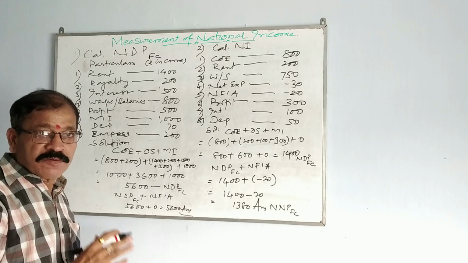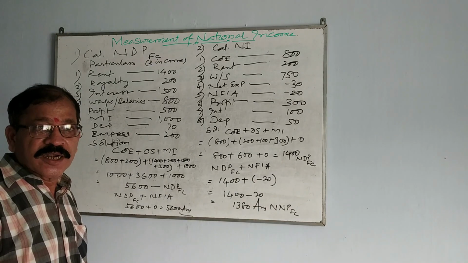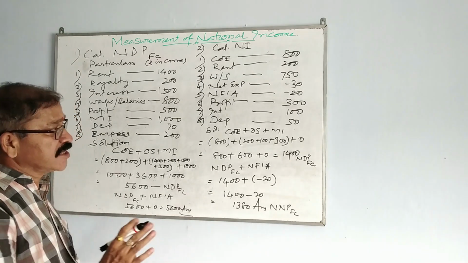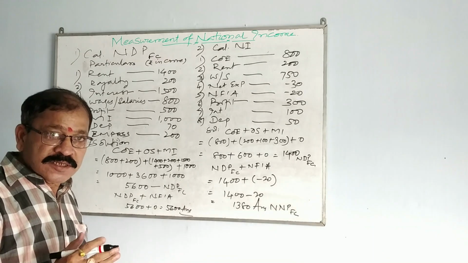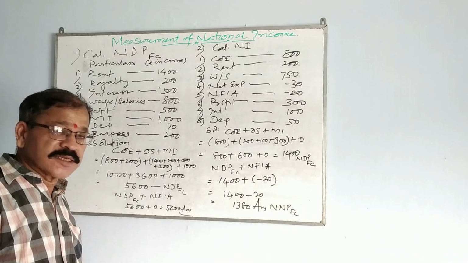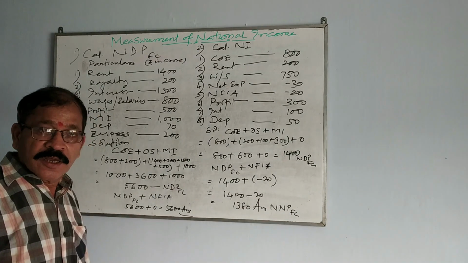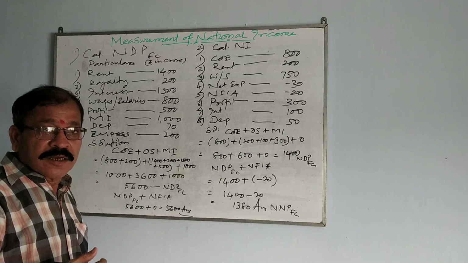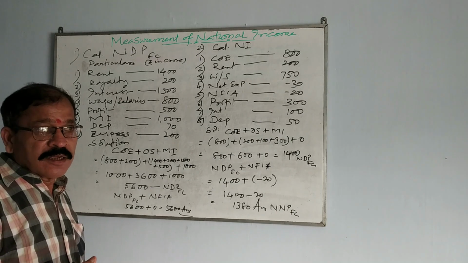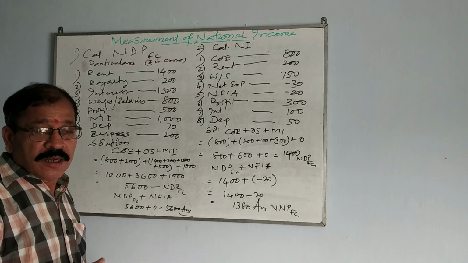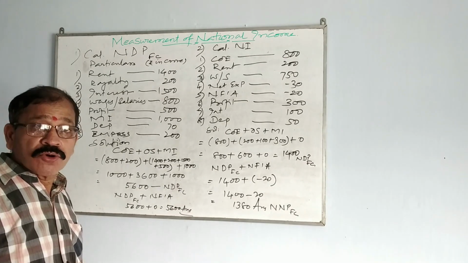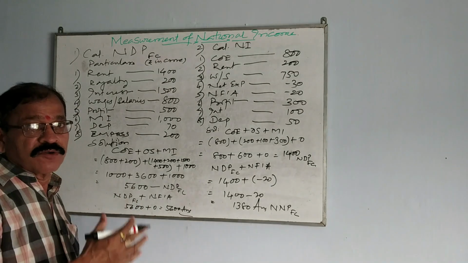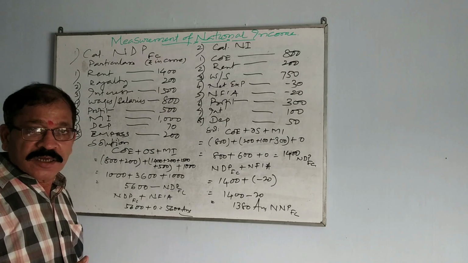So these couple of numericals will help you to understand income method. What I suggest, you do these numericals without seeing the answers and check whether your answers are correct. If your answers are correct, then no problem, you got it. And you also do some related numerical problems so that you get more confidence in solving national income by income method. I hope I was quite clear, and I also hope that you understood the total concept and working out of numericals of income method in a better manner.